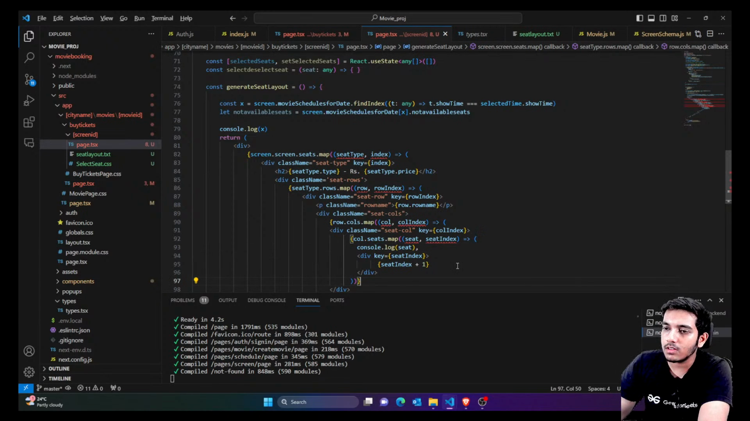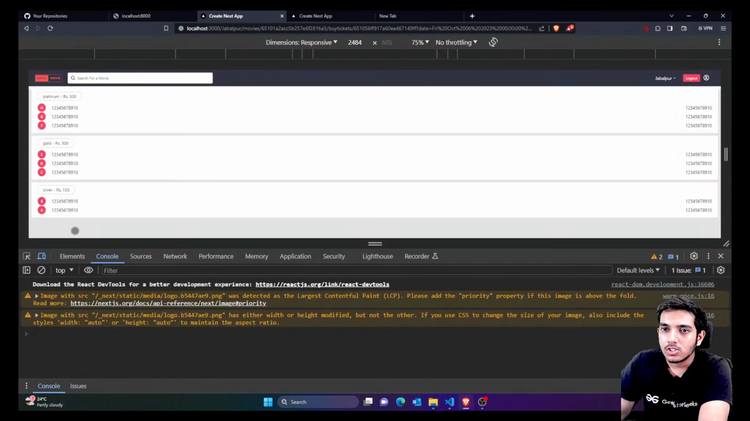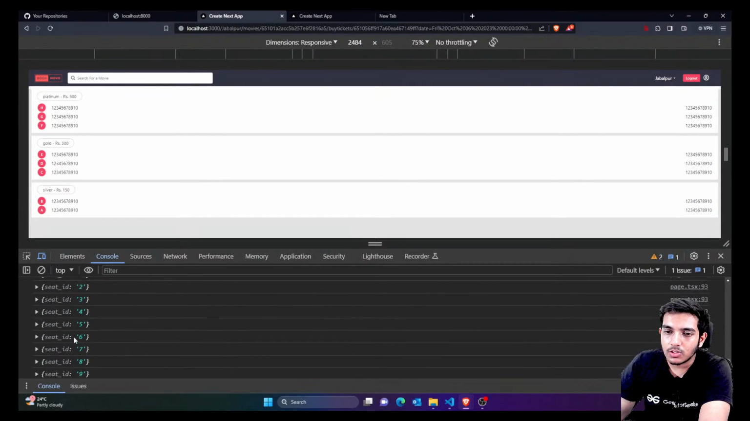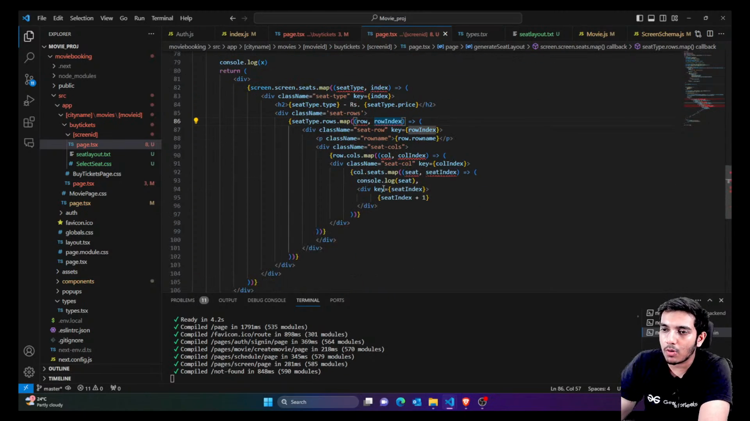Right now you can see it's like this. So now let me just check. If I reload, you can see I'm getting all the seats. You can see all the numbers are actually available here. Now you just want to show it properly, right?